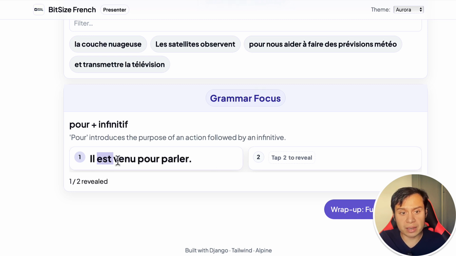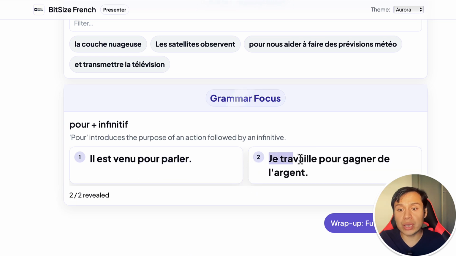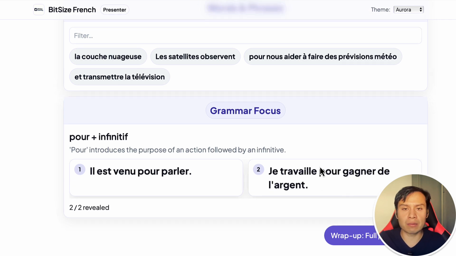This is the past tense of come. So, venir, est venu. Il est venu pour parler. He came to speak. The next example is je travaille, I work, pour gagner de l'argent. For making some money. I work to make some money. Okay, so that is our example.